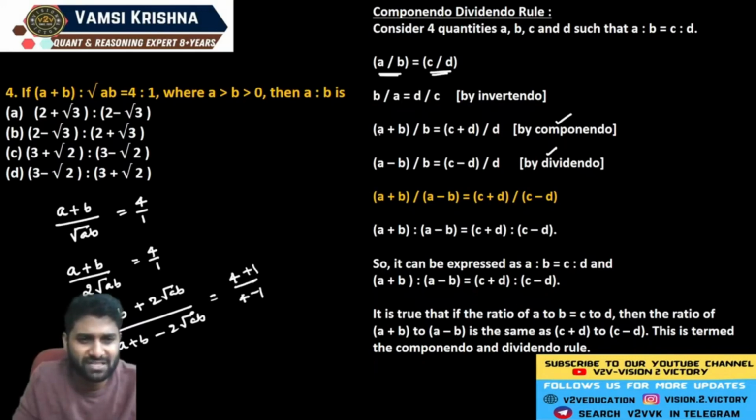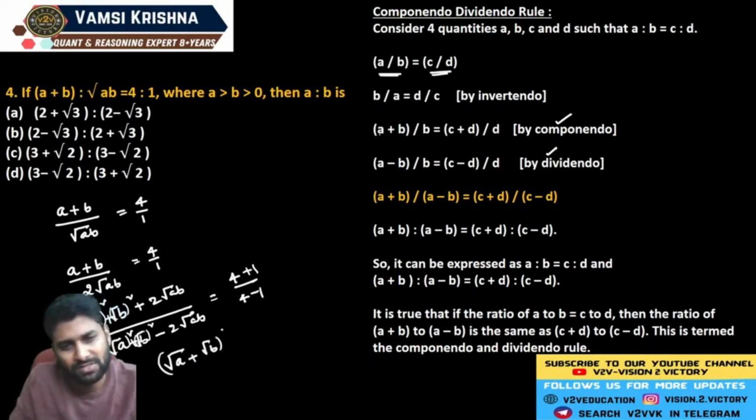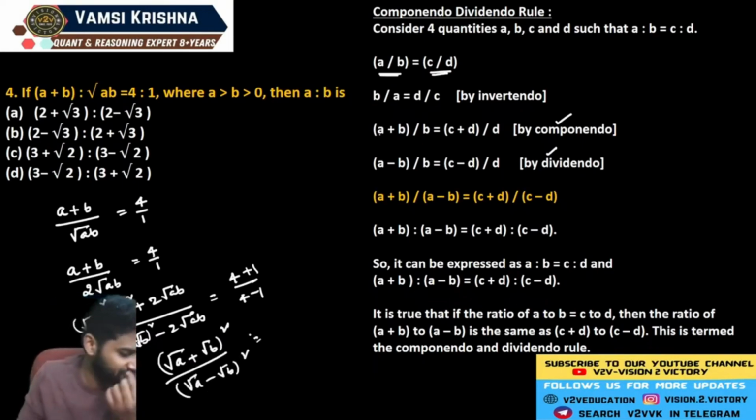Now see, just consider this value in this way. Root over A, root over B whole square. Why? Because root and square both are cancelled. Now you can get A plus B whole square. What is A plus B whole square? Root over A plus root over B whole square divided by root over A minus root over B whole square. Now you will get this value.